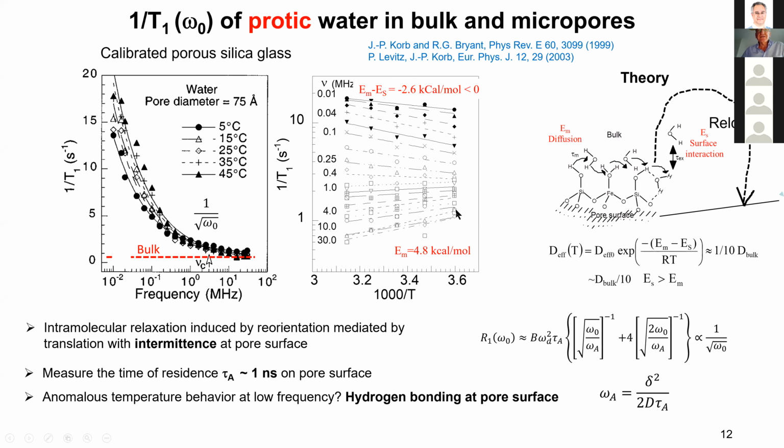At large frequency, the temperature dependence of 1 over T1 behaves as usual, with the slope being the activation energy of 4.8 kilocalorie per mole. But when you decrease the frequency, you reverse and you have a negative activation energy. To understand that, you should look at the schematic diagram of the surface diffusion process close to the silanol group.